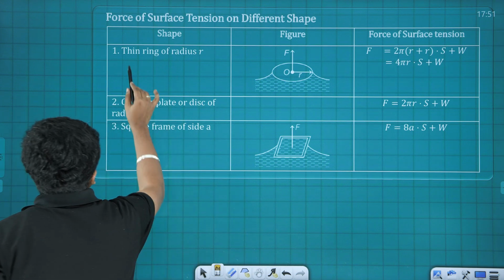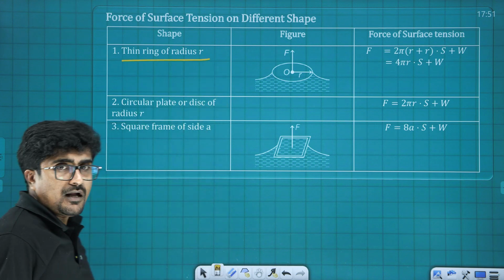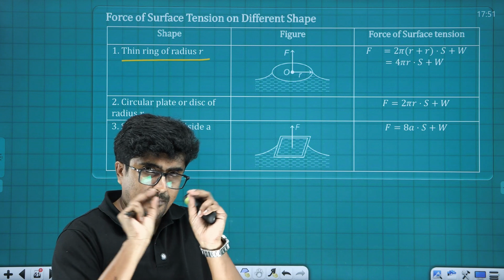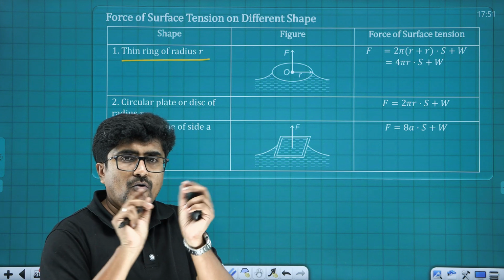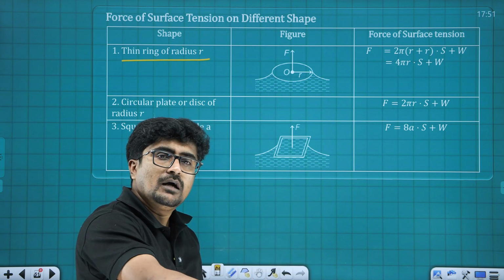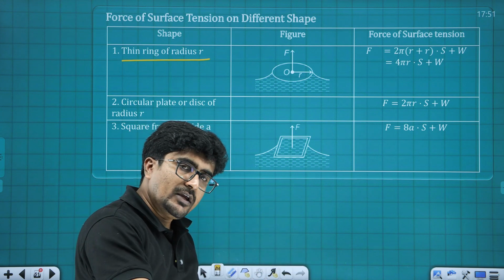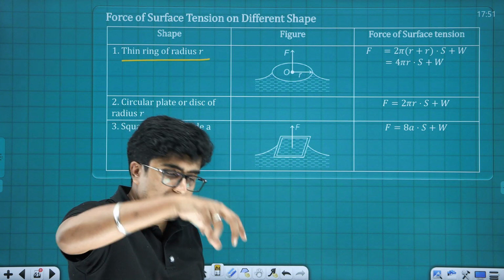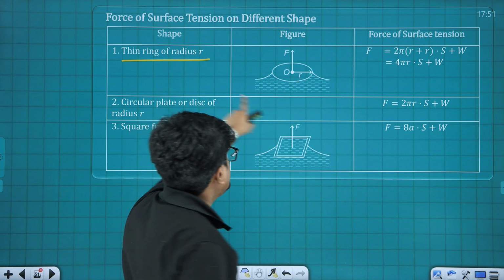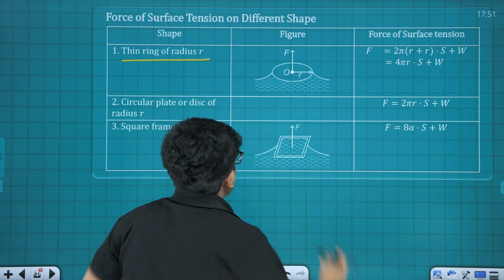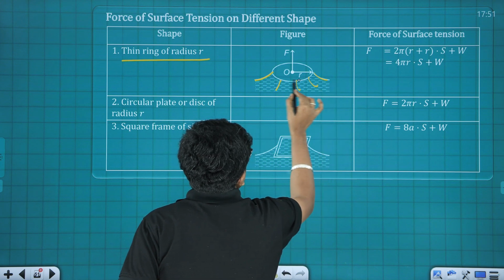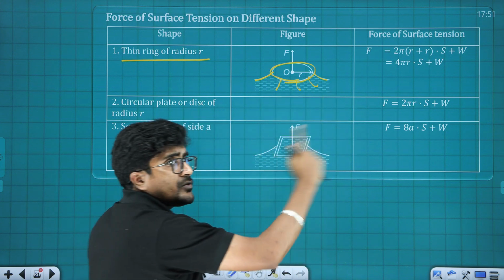So here the first one is a thin ring of radius capital R. We have a ring-like structure, like a wire molded into a perfect circle, that is kept on a liquid surface. We make that ring touch the liquid surface and we lift it. You can see the liquid will try to get raised along with the ring. Now here altogether the length is what?